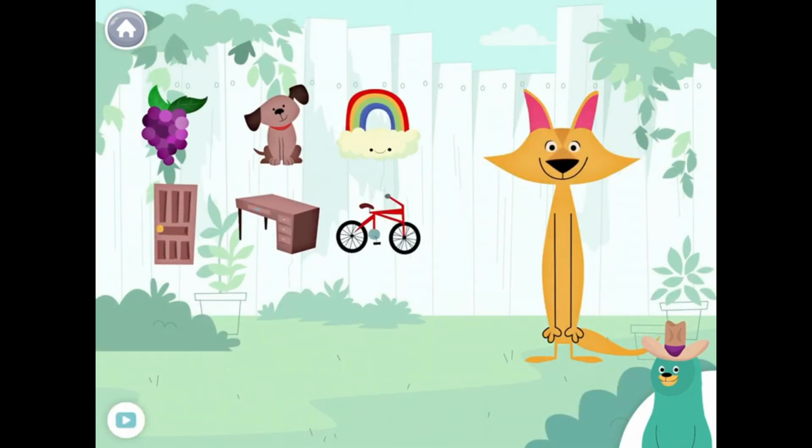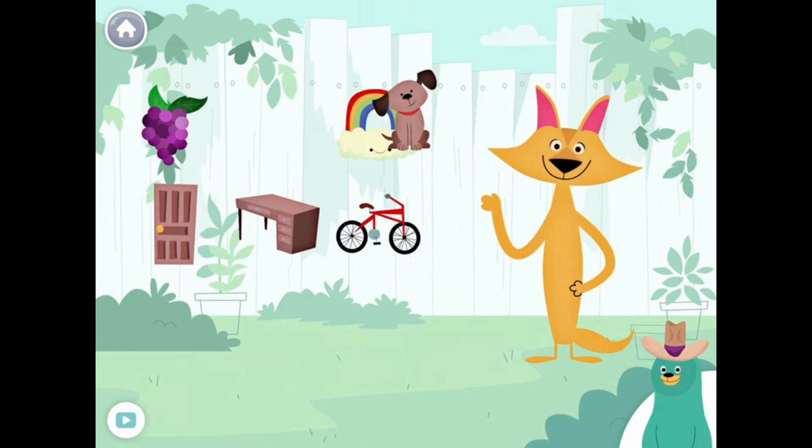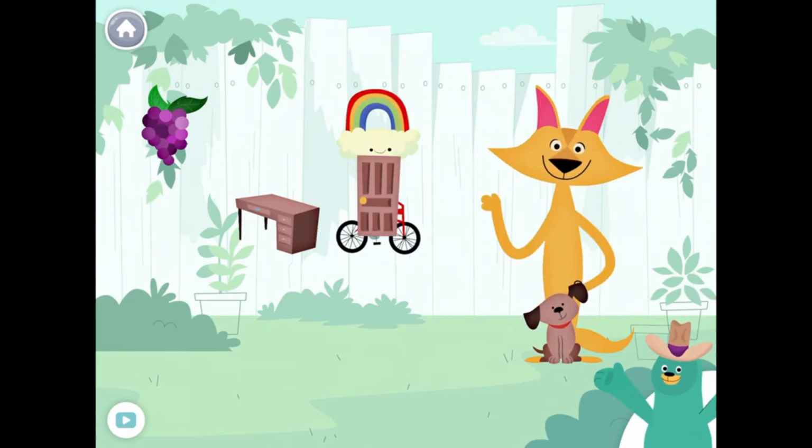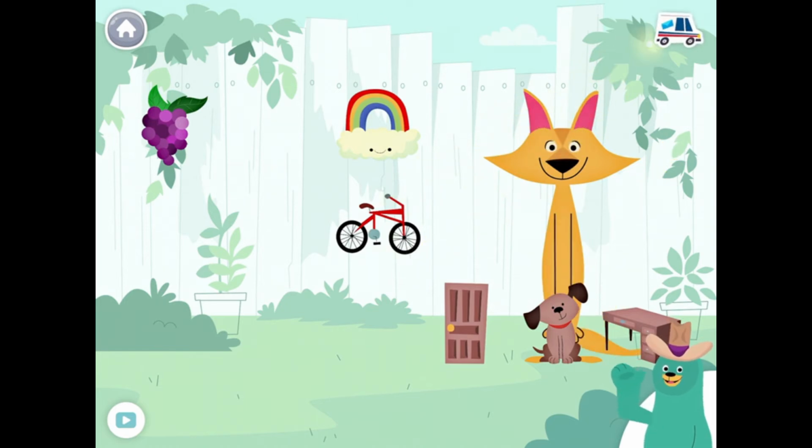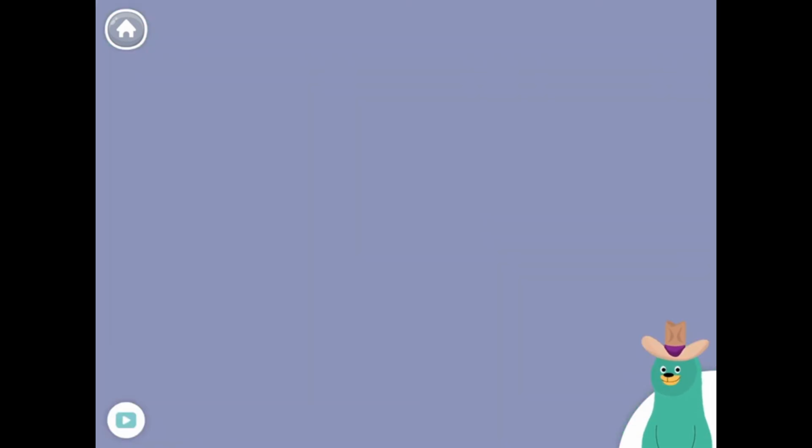Give all the things that start with the D sound to Sandy. Dog, door, desk. Yay! You found them!